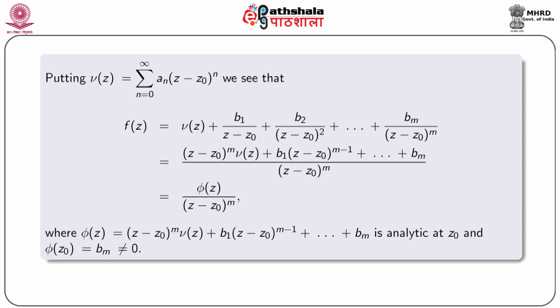By simple calculation we obtain phi(z) by (z minus z0) to the power m, where phi(z) equal to (z minus z0) to the power m nu(z) plus b1 (z minus z0) to the power m minus 1 plus up to b_m, and obviously phi(z) is analytic at z0 and phi(z0) equal to b_m, not equal to 0.